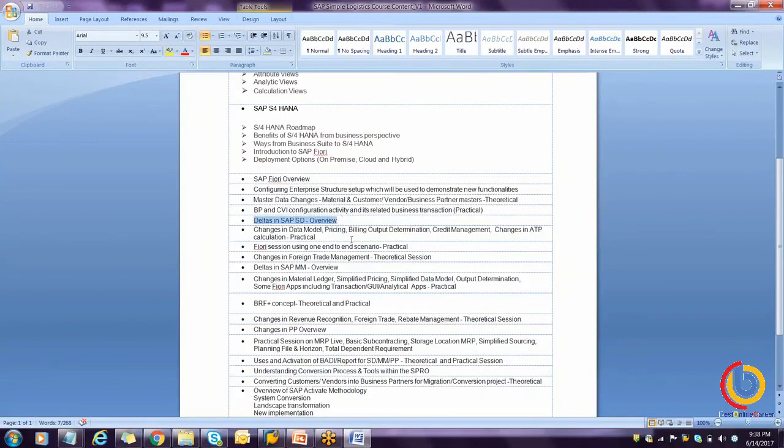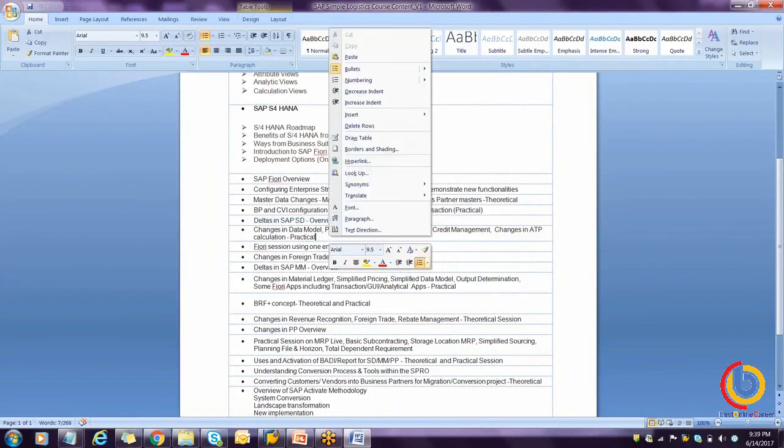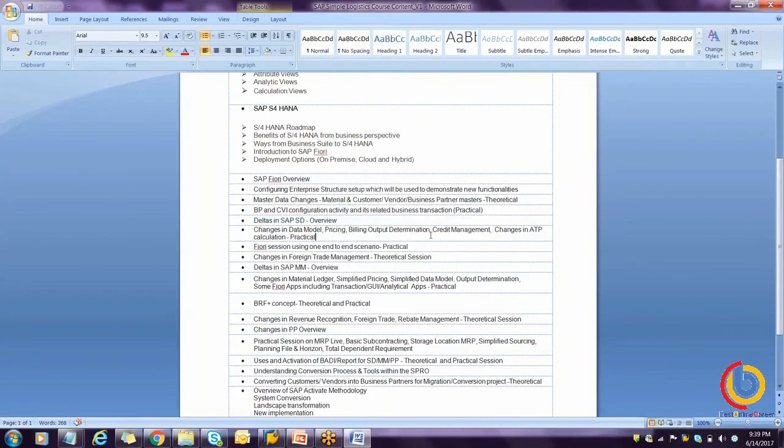And one more thing here, we are not going to explain how to run the third party, the intercompany billing, or the vendor contract, those kinds of things, because everybody knows how to run the processes. Whatever the delta parts are, I will show them through one end-to-end scenario. So we'll talk about the changes in the data model, pricing, billing, output determination, credit management, and changes in the ATP calculation that we see in the practical. We'll see the Fiori session using one end-to-end scenario.